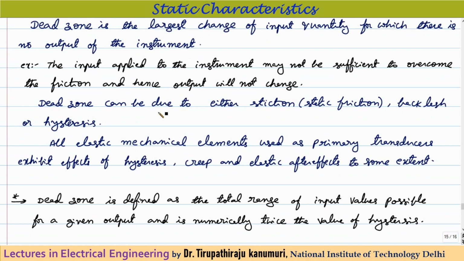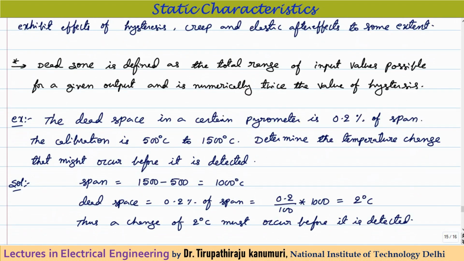Dead zone can be due to either stiction, that means static friction, or backlash, or hysteresis. Practically all the elastic mechanical elements, because even in electrical instruments a spring is used for providing the controlling torque, wherever elastic mechanical elements are used as primary transducers, exhibit the effect of hysteresis, creep and elastic after effects to some extent. We are going to discuss these things when we discuss the respective instruments.